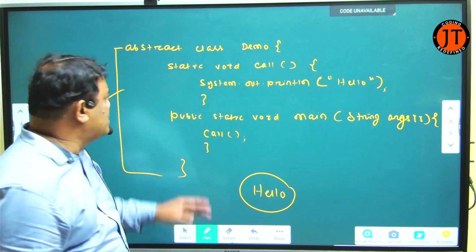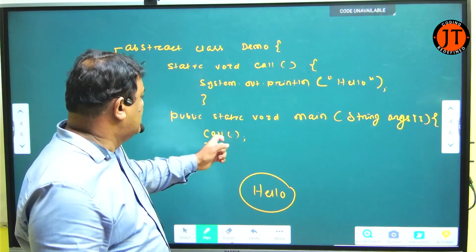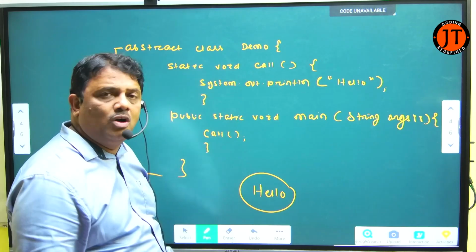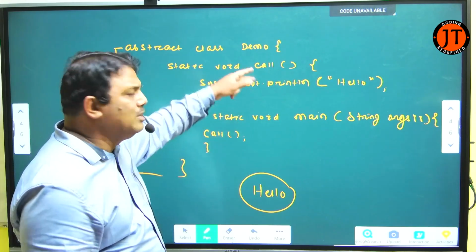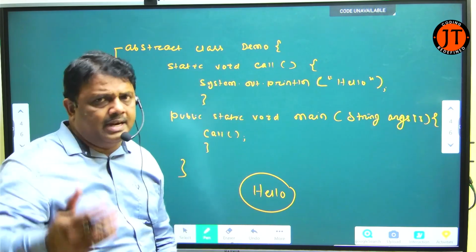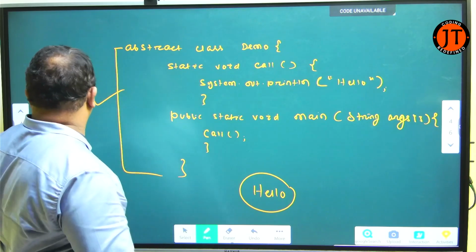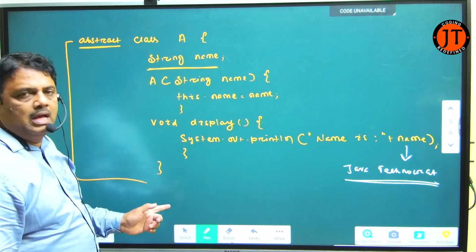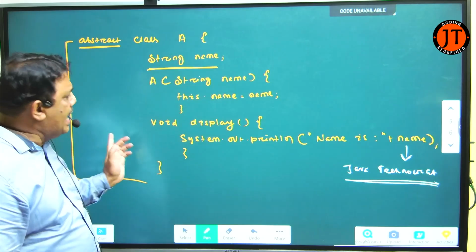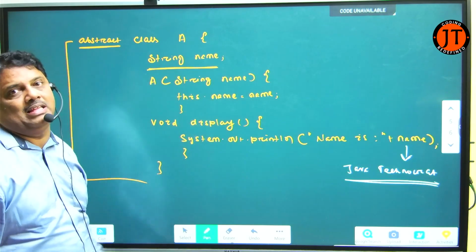You know that the main method is called by the JVM, but which method does the main method call? As it is a static method, there is no need to create an object. I can directly call it. But in the second example, I have a constructor and a non-static method.